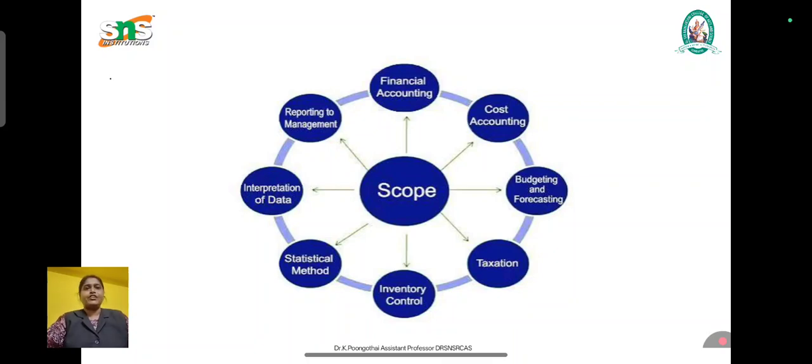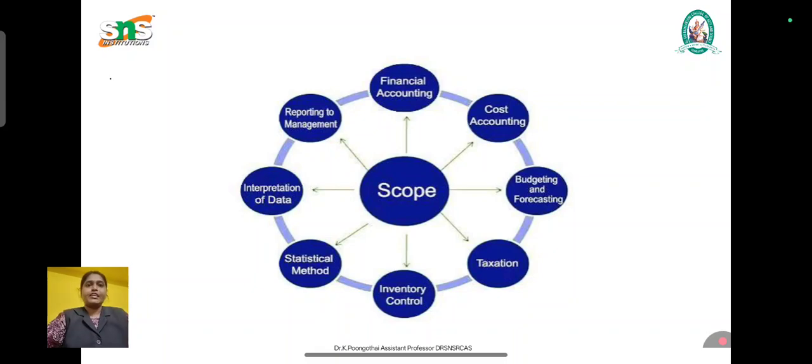Next thing is inventory. Inventory is one of the most important things, which ensures the right quantity of a material is available at the right time. We have different techniques in inventory control. The first are economic order quantity, ABC analysis and just-in-time analysis. We use these to prevent stock shortages and reduce the carrying cost. An example is that a company uses economic order quantity to determine the optimum quantity of raw materials to order.